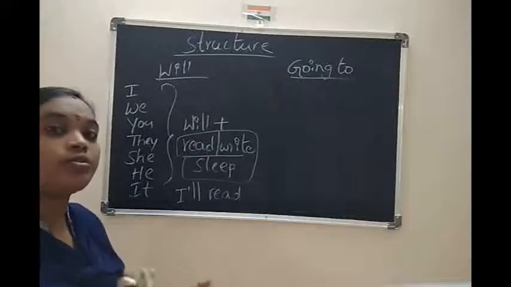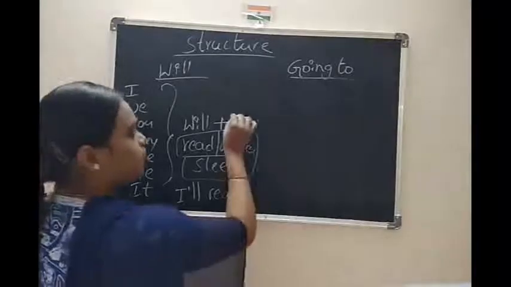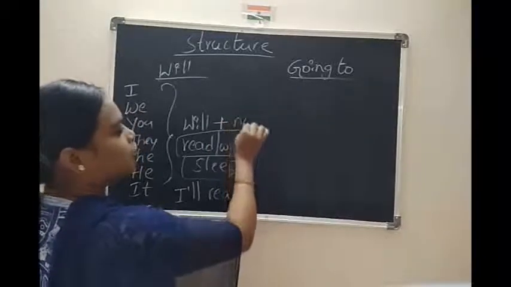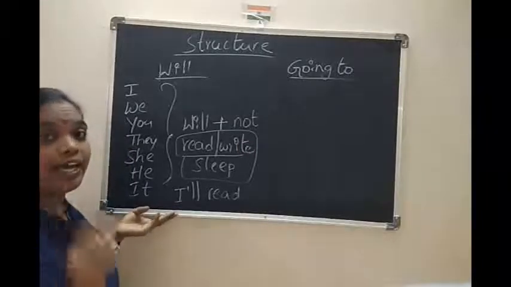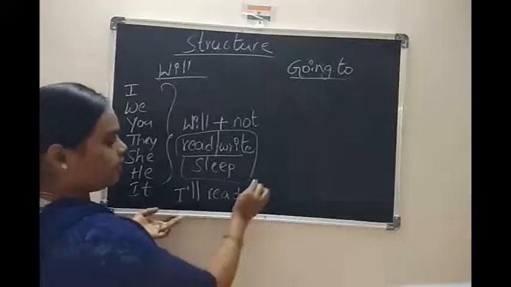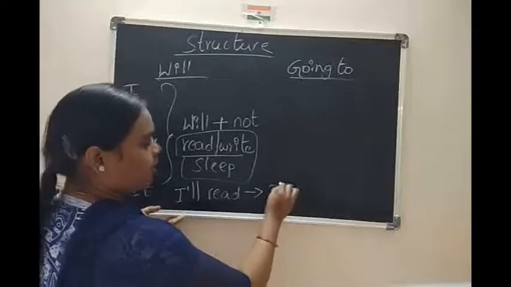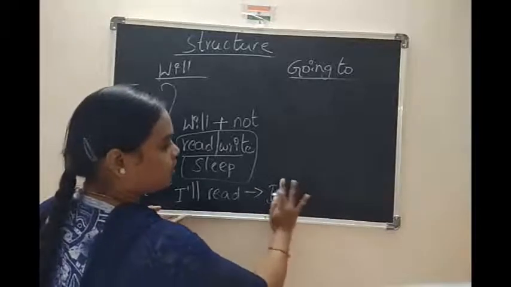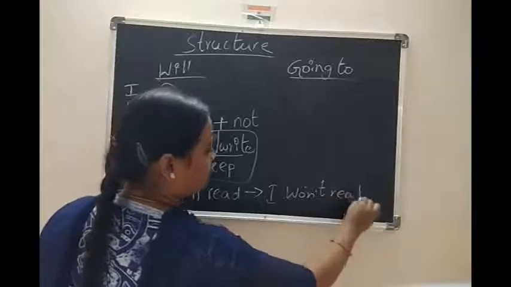So we are going to negative. In negative way, how can we use, we use will plus not. NOT. How can we write? Whenever we are using not, then I'll not, I won't read.